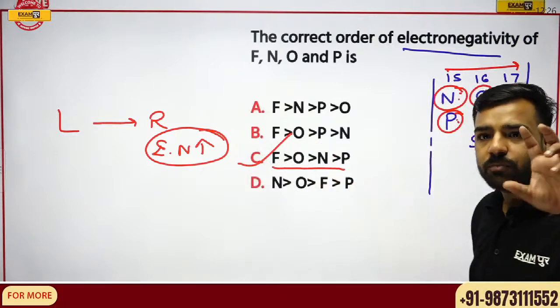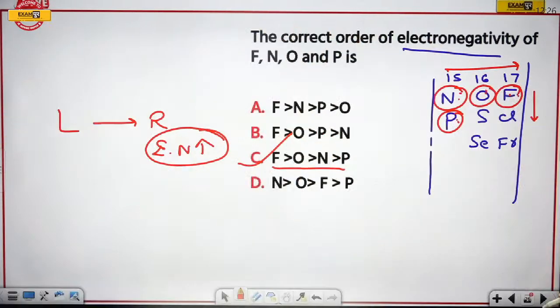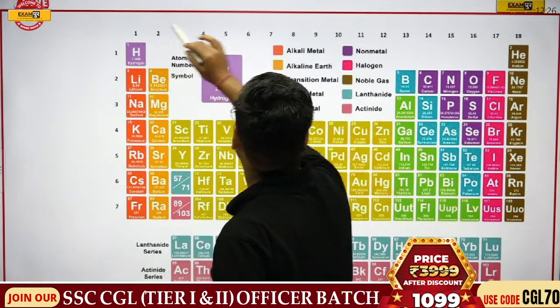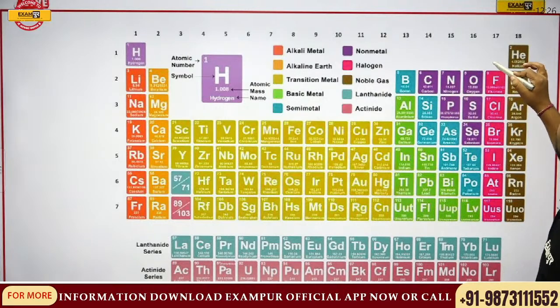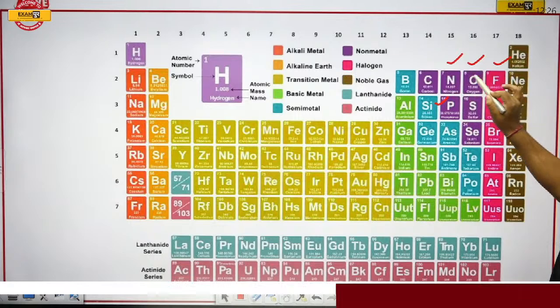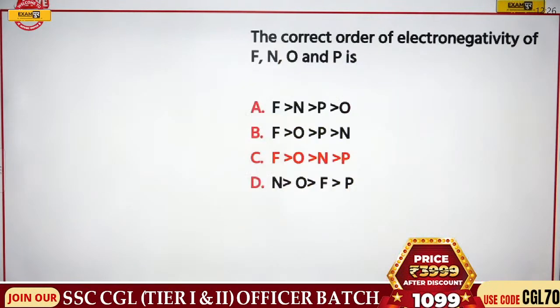Got my point? Please remember, electronegativity is increasing from left to right of the periodic table. When I'm moving from left to right, this would be highest, lesser, more lesser, more lesser. So F, O, N, P. Here this is the sequence order, and hence option number C would be correct.